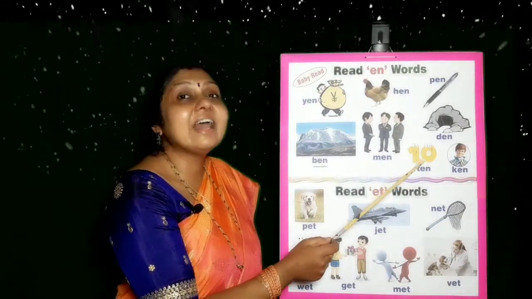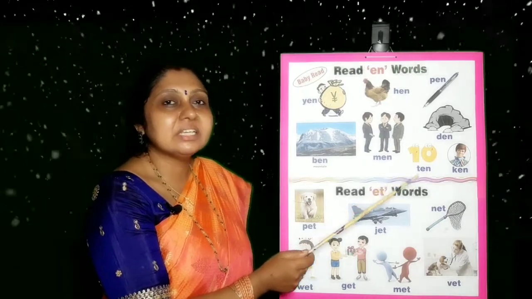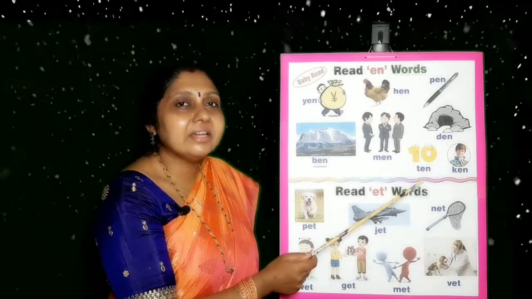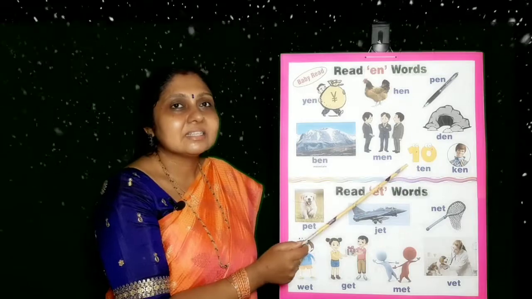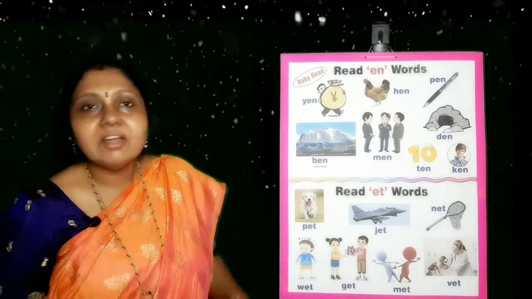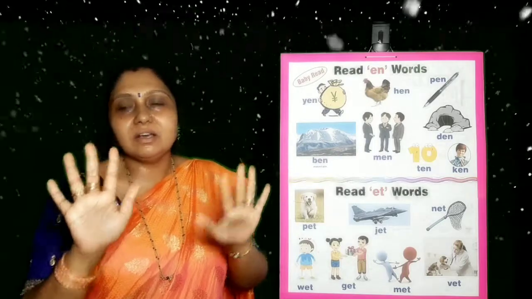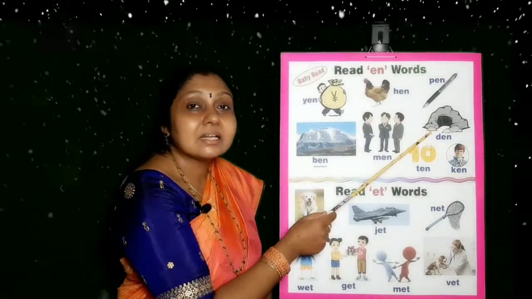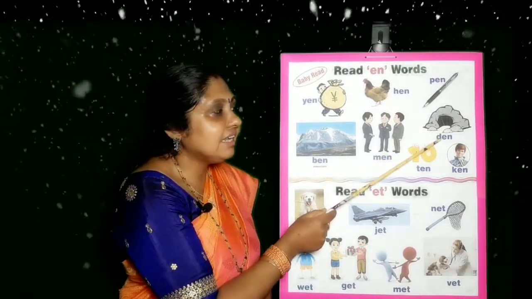This number you identify very easily, isn't it? It is 10. Number 1 to 10. 1, 2, 3, 4, 5, 6, 7, 8, 9, 10. It is 10. See, we all have 10 fingers. Next, this one, it is a picture of den.